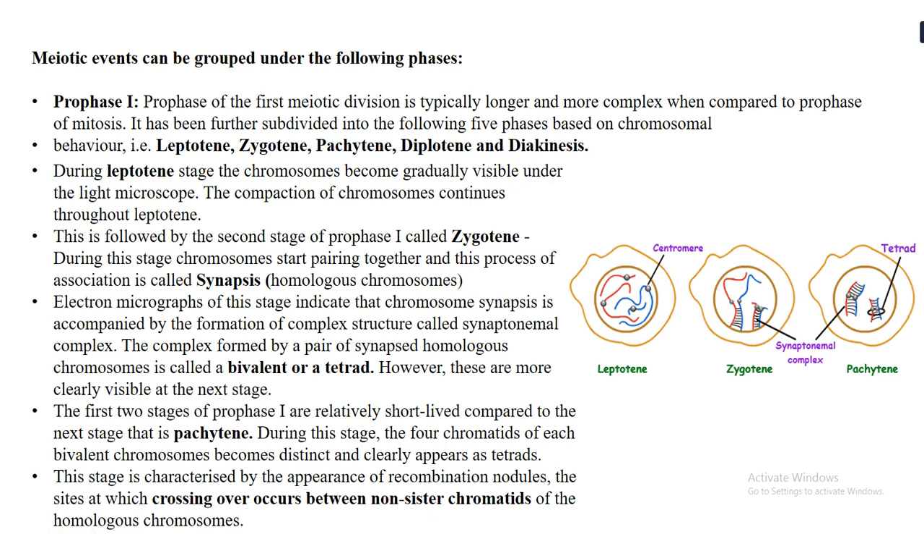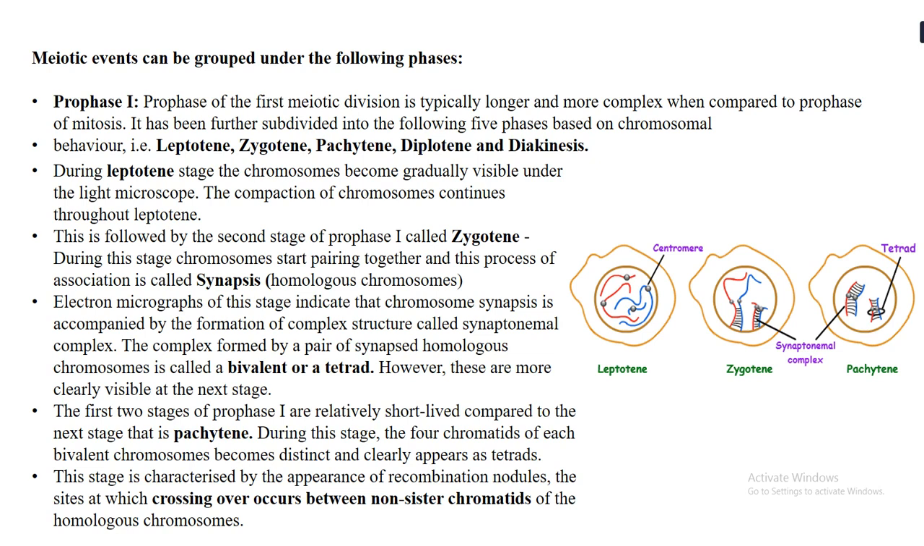Now the first stage of meiosis 1 is prophase 1, and prophase 1 itself is divided into 5 phases. Prophase 1 being the first meiotic division, it is typically longer than any other phase of meiosis, and it is also a very complex one, so it is subdivided into the following phases.